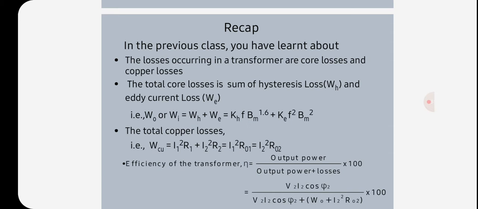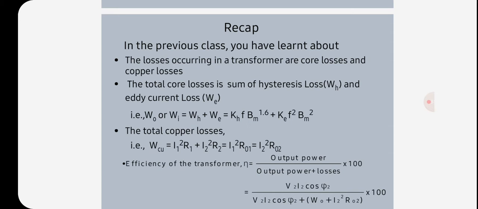Thus, for such transformers, copper losses are relatively less important. The performance of such transformers is compared on the basis of energy consumed in one day. So, for these transformers, the efficiency is calculated in terms of kilowatt hour.